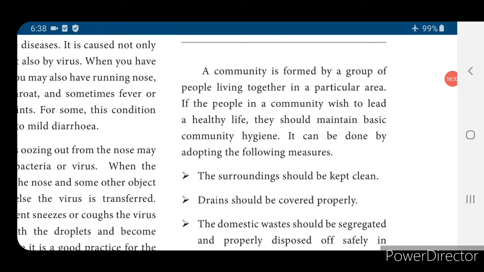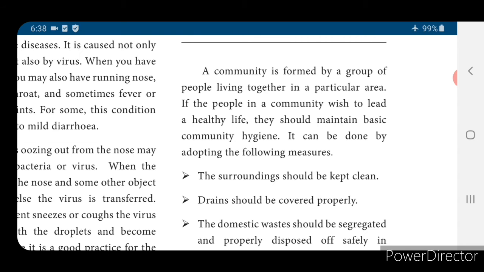Now community disease. Dengue fever is because of a mosquito bite during the daytime. This mosquito comes from a wet place. If you keep some waste material open, nowadays we are getting rain, and because of rain, that place will be filled with water. If it is left for more than 4 or 5 days, the mosquito will breed there. So if that mosquito bites us, we will get dengue fever.